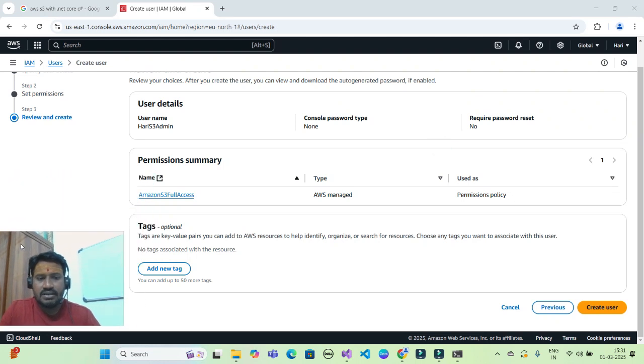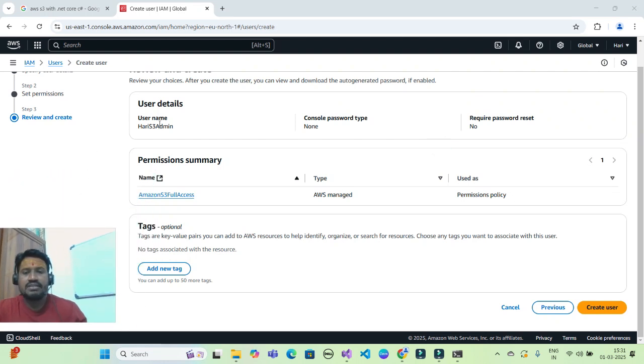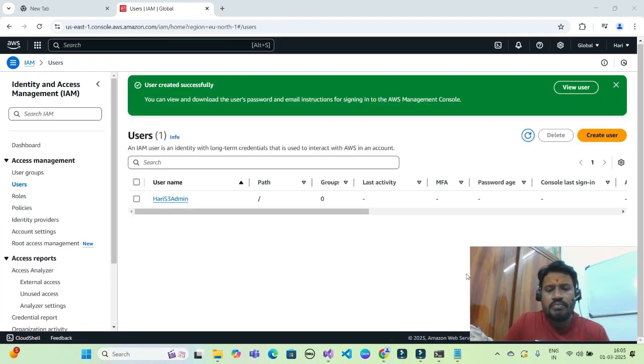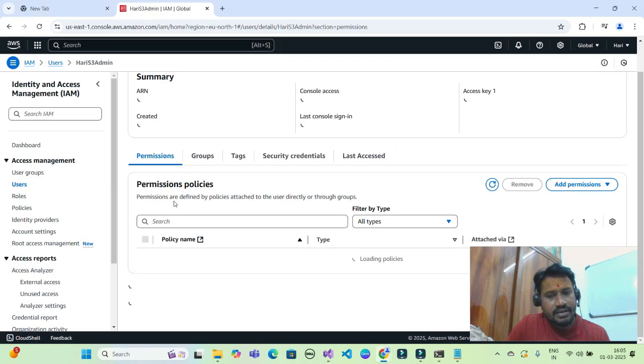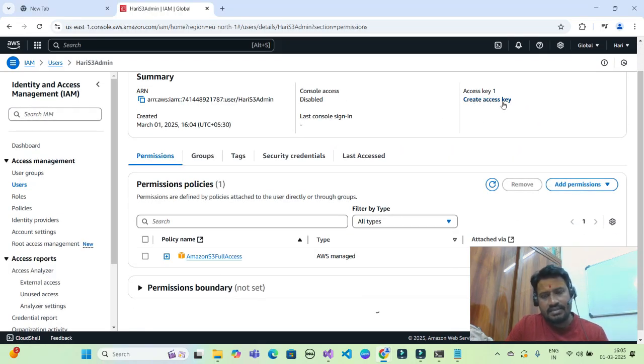As you can see, this is the profile information which is getting created for my S3 admin user. He will be having full access. If there are any tags which I have to add, I'll add, else not needed. So now my user is created. I have to click here and create secret access keys.